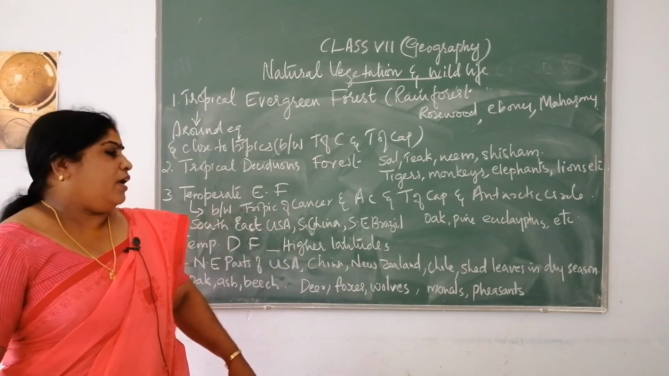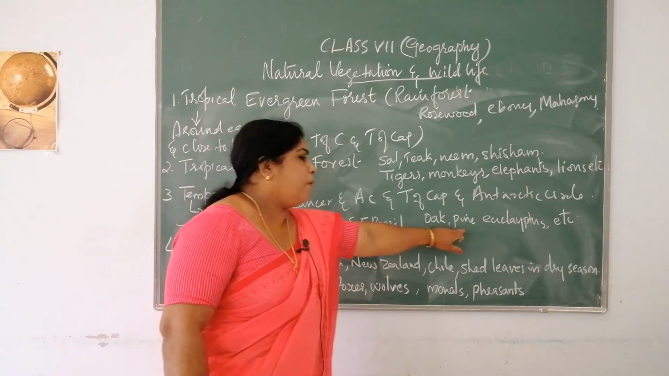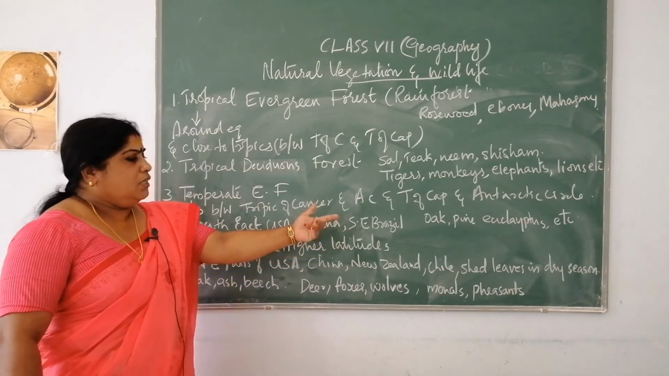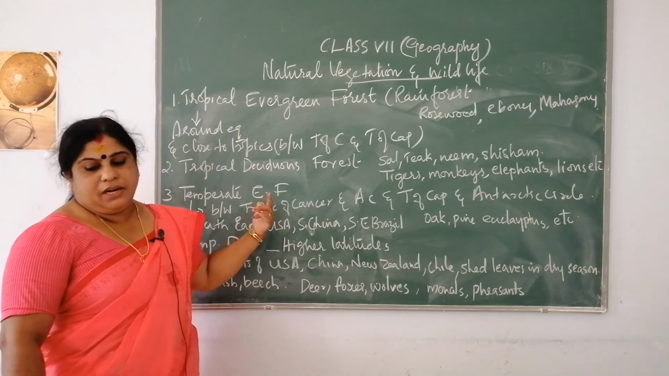Here also you can find hardwooded trees. A lot of hardwooded trees are found there like oak, pine, eucalyptus, etc. Then beech and ash, these are all different types of trees that you can find in temperate evergreen forest.